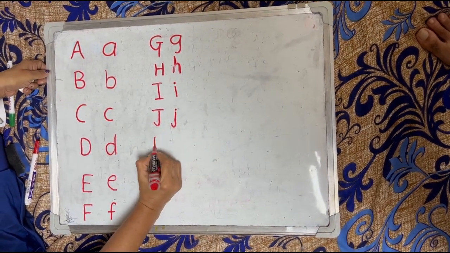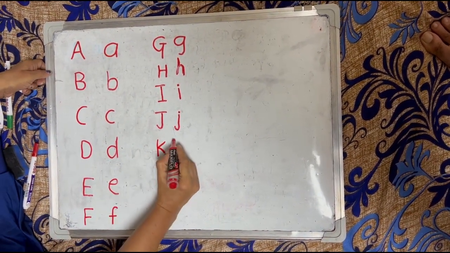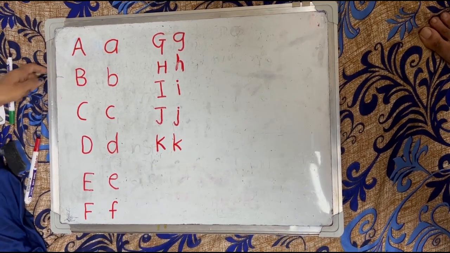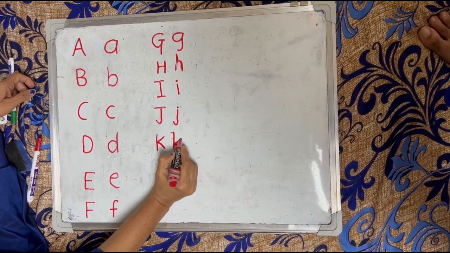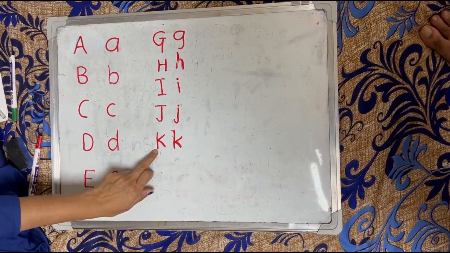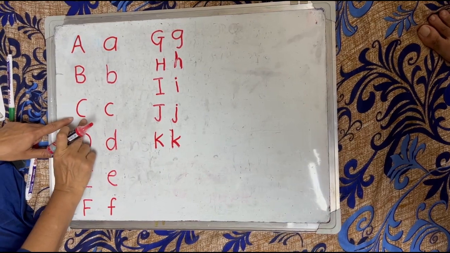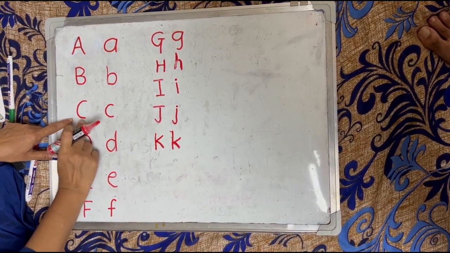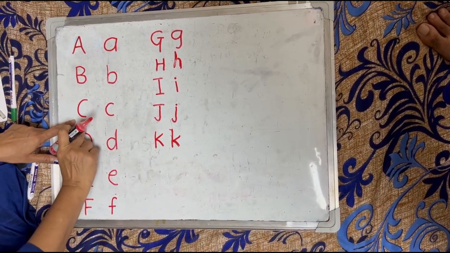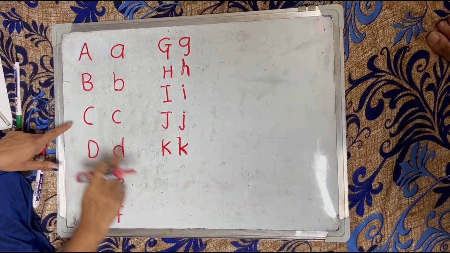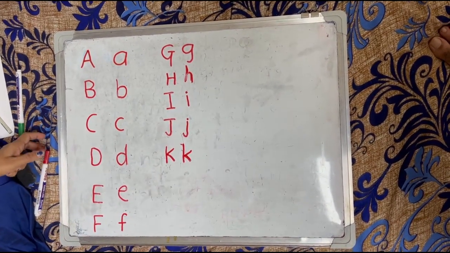Your next letter is K. This is capital letter K and small letter k. The phonic sound of letter K is K. See, here you have to notice the sounds of letter C and letter K. Here the phonic sound of letter C is K and phonic sound of letter K is K.